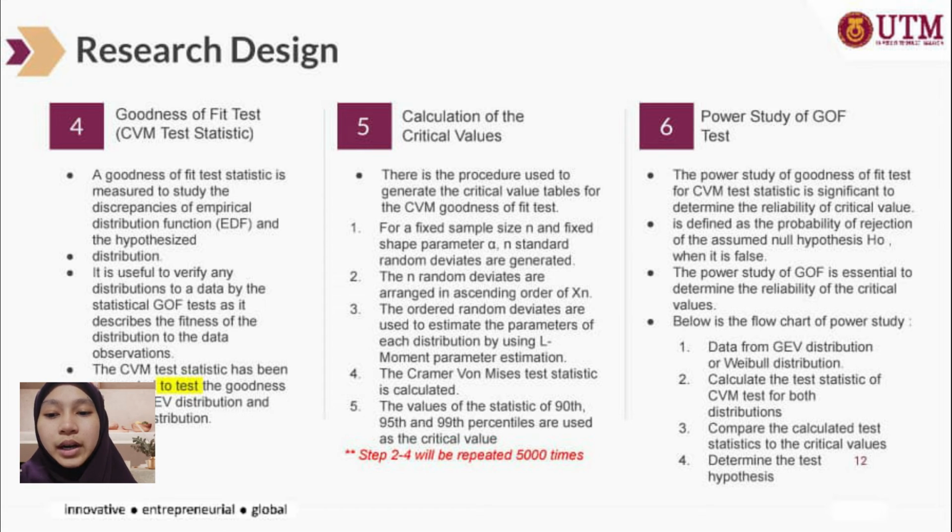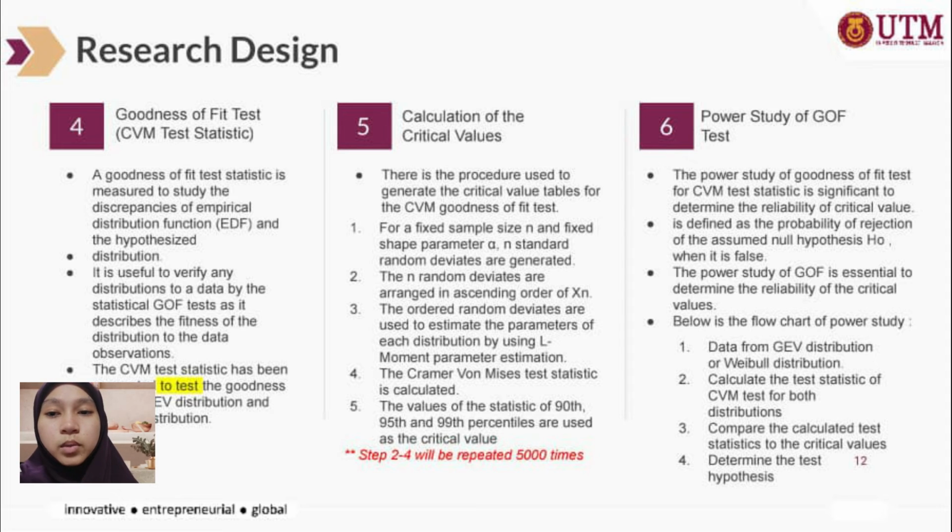So it is defined as the probability of rejection of the assumed null hypothesis H null when it is false. So the power of study of GOF is essential to determine the reliability of the critical values. So here I state the flow chart of power study.